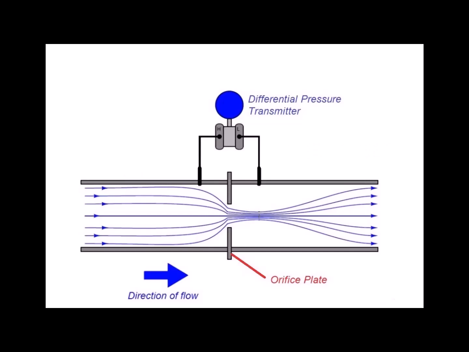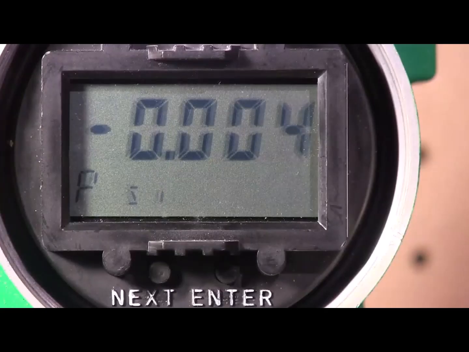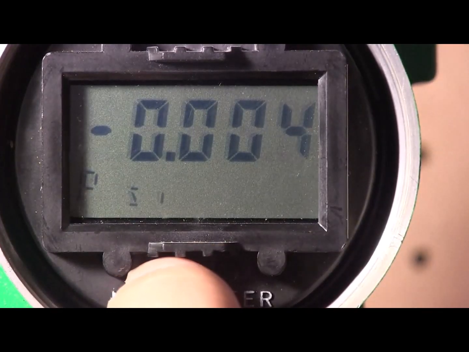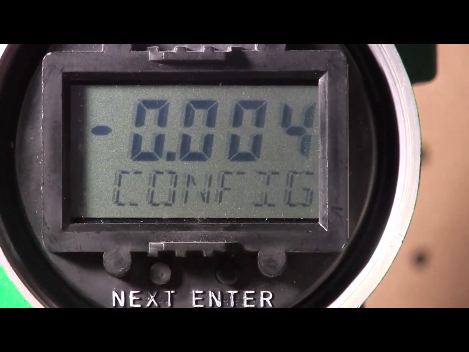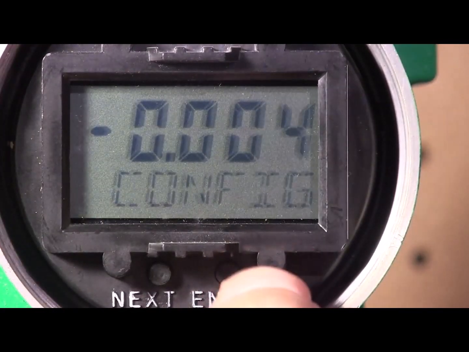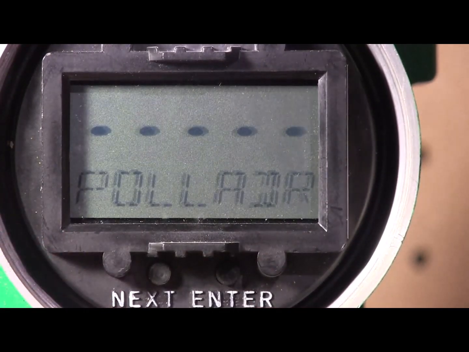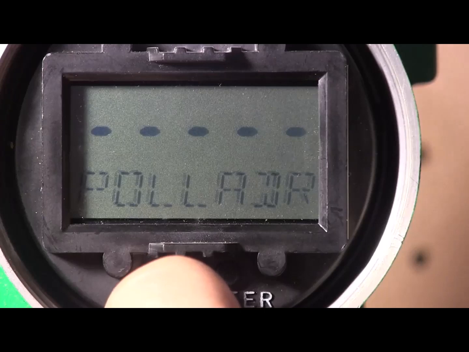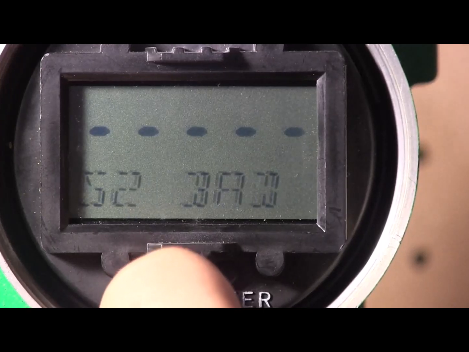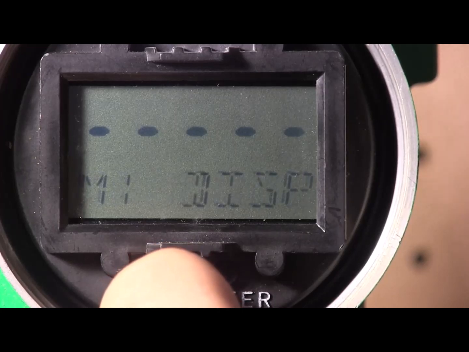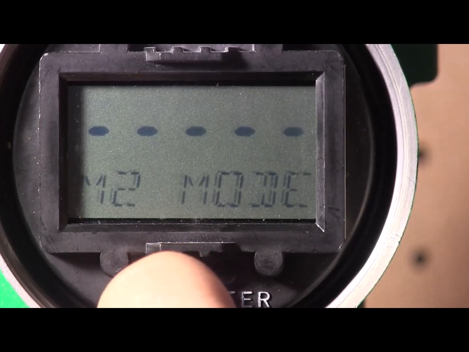The transmitter configuration procedure is as follows. Press the next button 2 times and config will be displayed. Press enter, pole address will be displayed. Now press the next button 12 times. I know that's quite a number of times to be pressing it, but what you're looking for is a parameter called